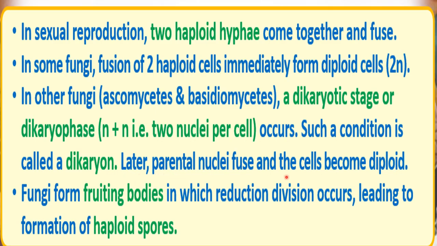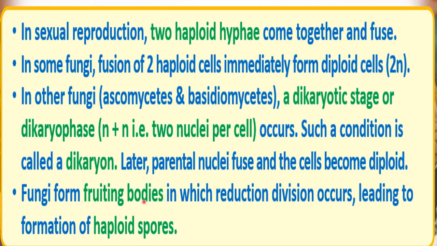Later, parental nuclei fuse and the cell becomes diploid. So after some time, these will fuse and give rise to a diploid cell, 2n. After some time these n plus n will fuse and form the 2n condition. So a diploid cell will be formed, and what is that diploid cell? That is the zygote.